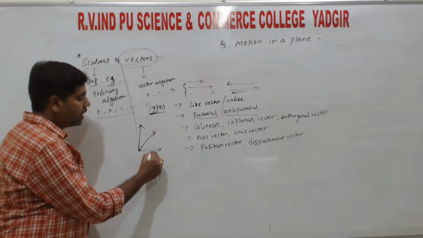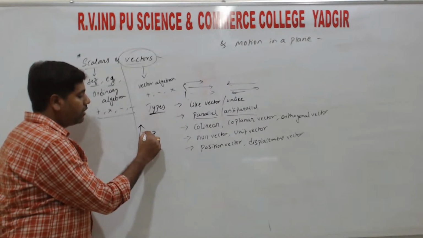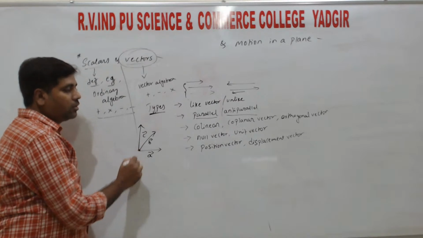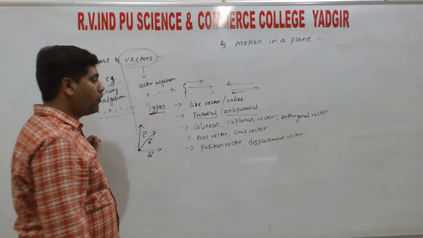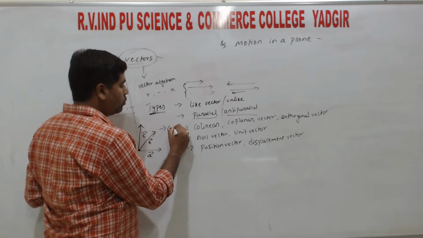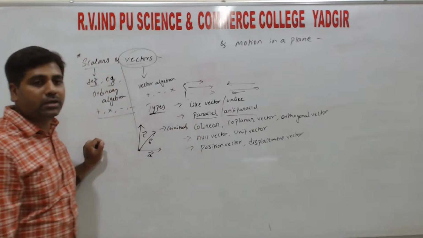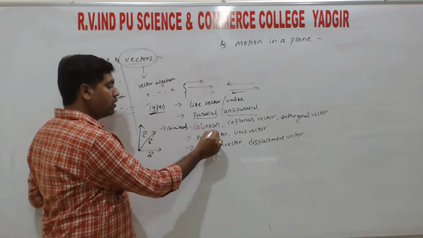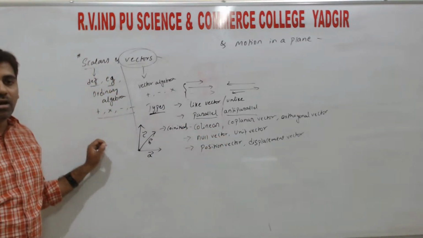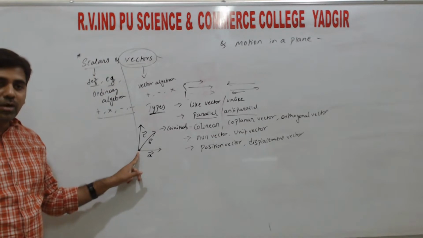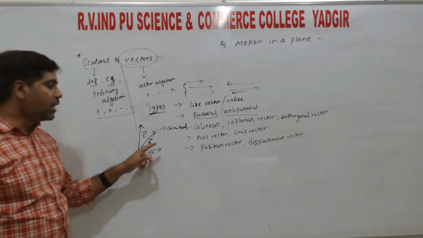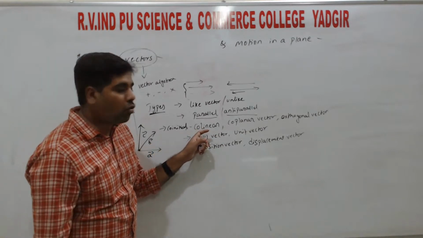So here vector A, vector B, vector C, both start from the same point. This type of vectors we call co-initial vectors or collinear vectors, right? Its initial point is the same. So that type of vectors are called co-initial or collinear vectors.